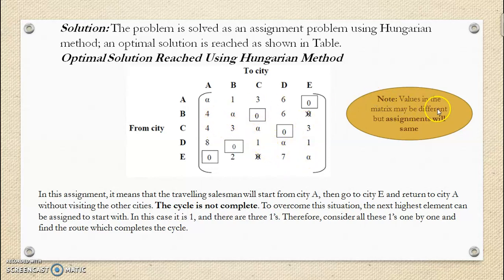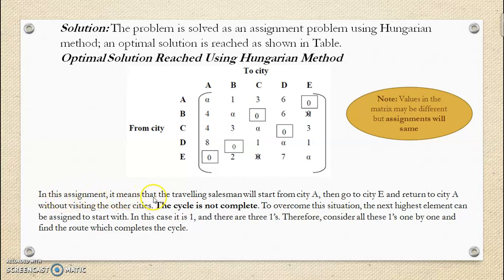So therefore I have mentioned here a special note where values in the matrix may be different but assignments will be the same. That means at optimality we must get zeros at these places, but according to the line patterns these values may be different. So keep in mind, this is a very important point. At optimality the positions of zeros are the same, but on the basis of line patterns these values may be different. Now this is the solution obtained by Hungarian assignment method. So I have given a special note here.